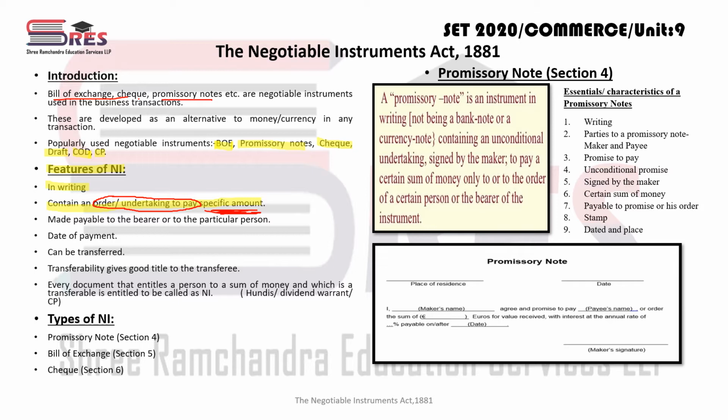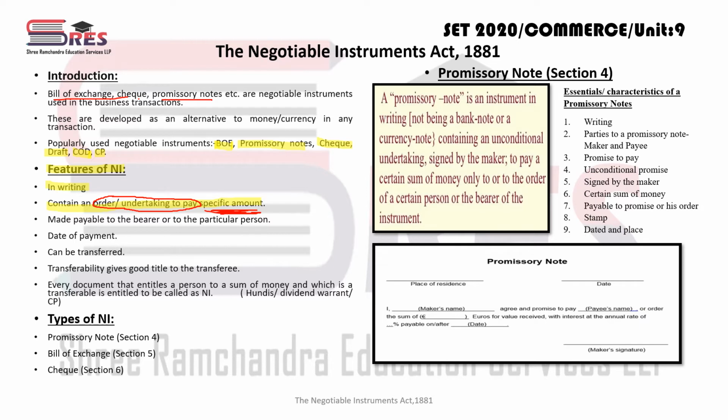Now negotiable instruments are made payable to the bearer or to a particular person. See, as we know, we are making promissory notes. Suppose Mr. A promises Mr. B to pay a certain sum of money.